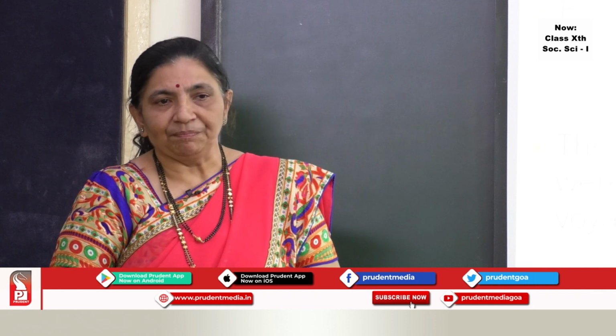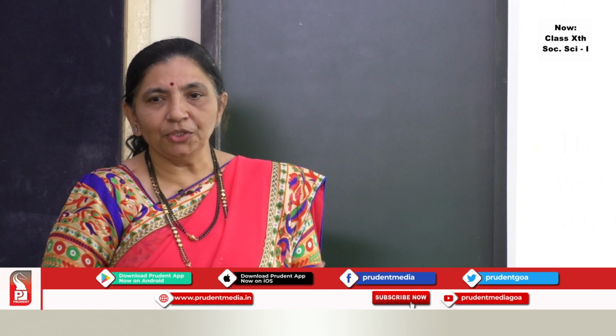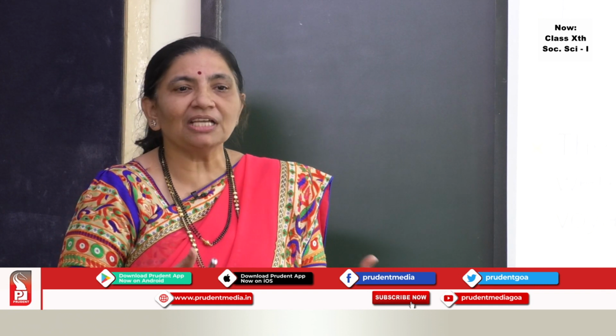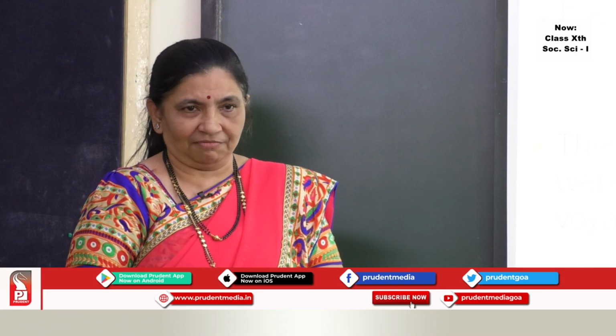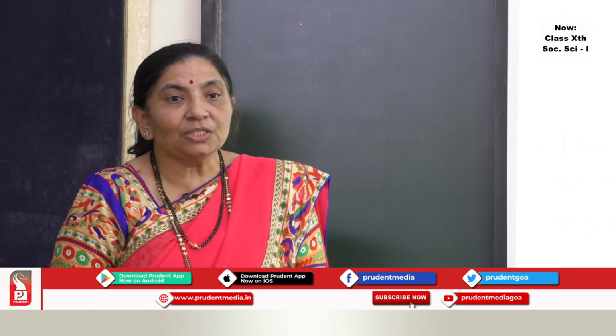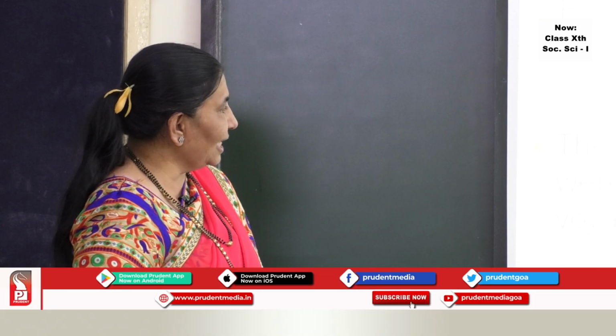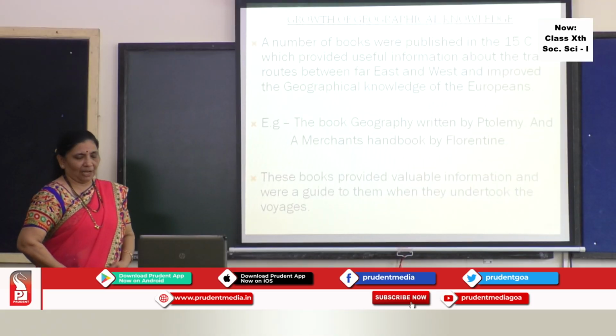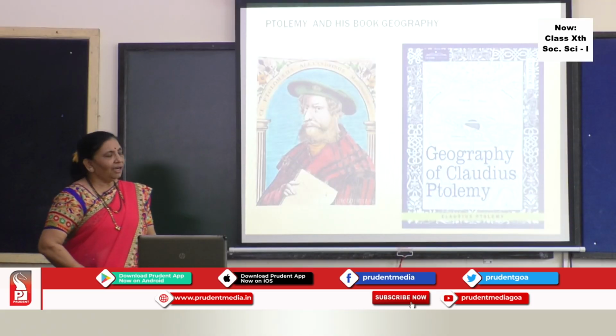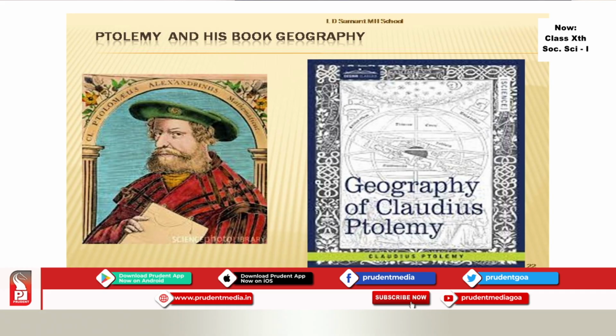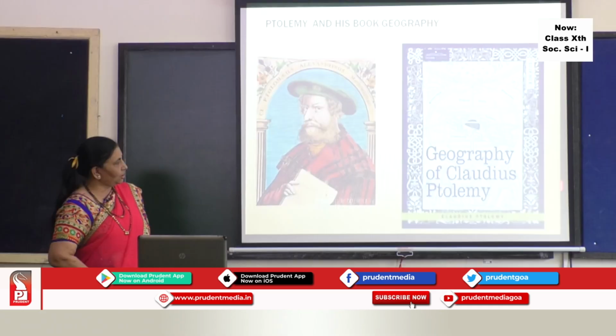Just like today, when we travel, we use Google Maps, or previously we used to carry maps with us. Similarly, these books were the guide to them. Here in this slide, we can see Ptolemy, who had written the book Geography, a very intelligent person.